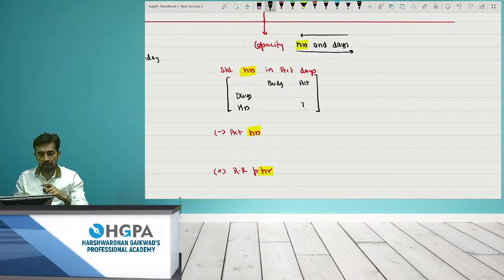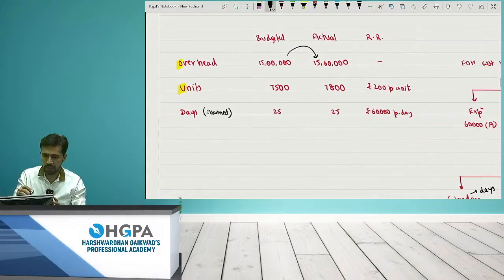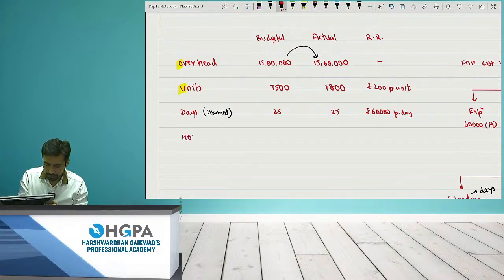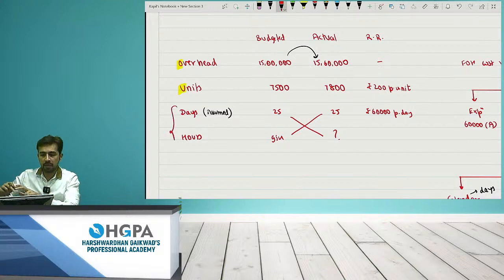Now, if I go to this table, what I'm actually asking is, if this is hours, right? I am asking you to calculate like this. This is also given. I am asking you to calculate the fourth figure, days and hours. So what I have to write is just copy paste this, but I have to cross multiply.